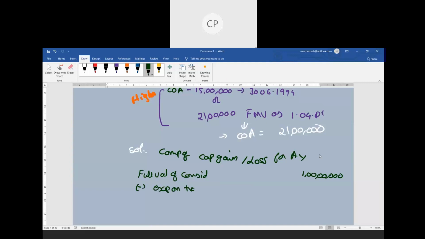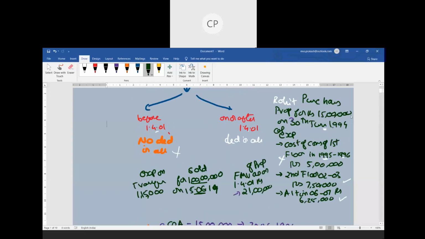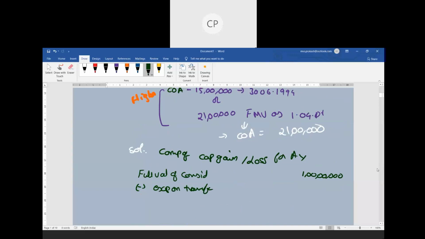You have selling expenses on transfer, and 1,15,000 is given as your expense on transfer. Take this as 1,15,000. Then you will be getting 98,85,000. This is called the net sale consideration.